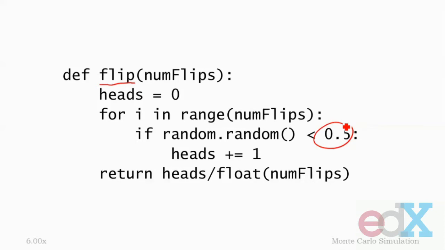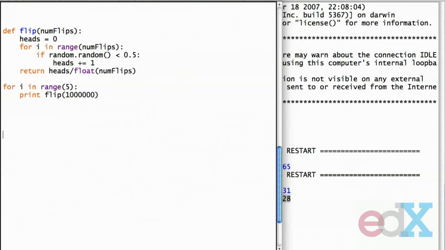However, given the vast number of floating point values between 0 and 1, it's highly unlikely that this will affect the result. I then accumulate the number of heads and return the number of heads divided by the number of flips, thereby giving me the ratio of heads to tails, because every flip that's not a head must be a tails. Let's see what happens when we run it.